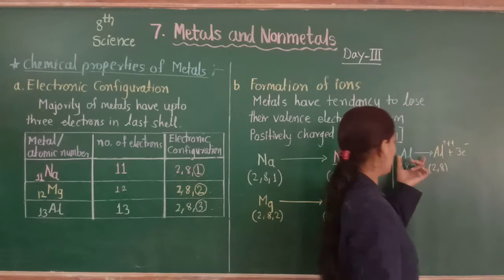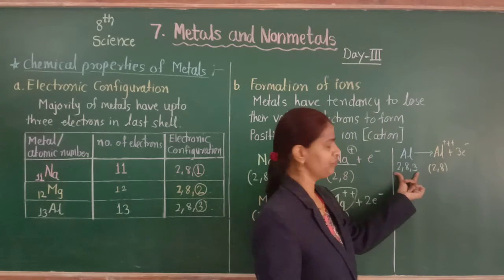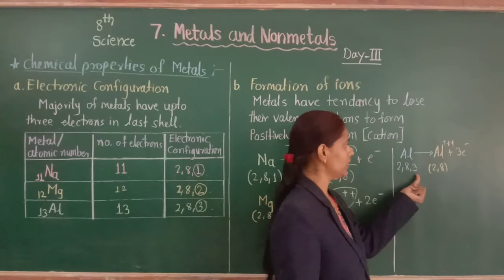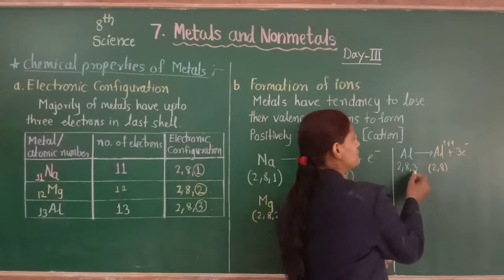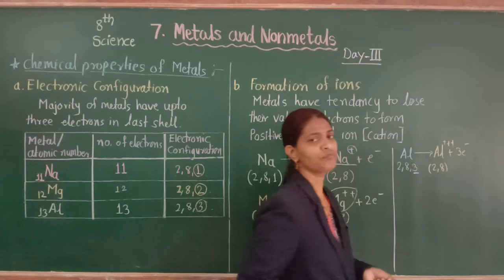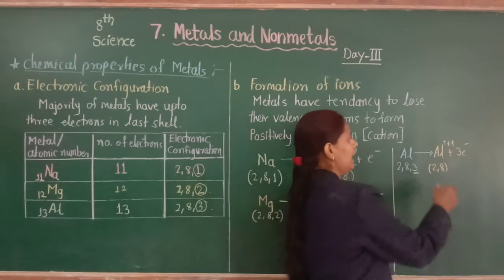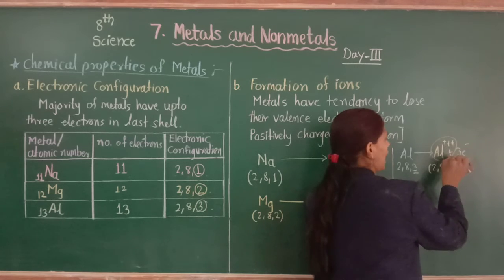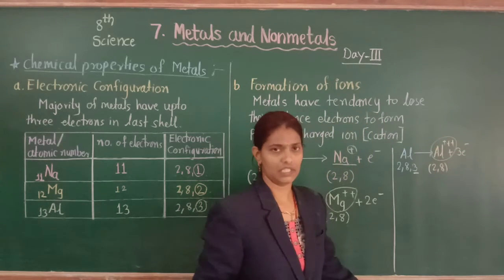The third example is aluminium. We know the atomic number of aluminium is 13, so the electron configuration is 2,8,3. Here aluminium loses these 3 valence electrons from the last shell and forms 3 positive charge, forming aluminium cation.